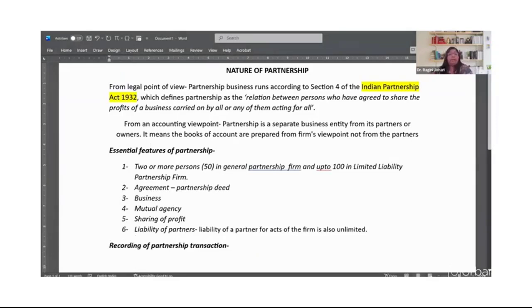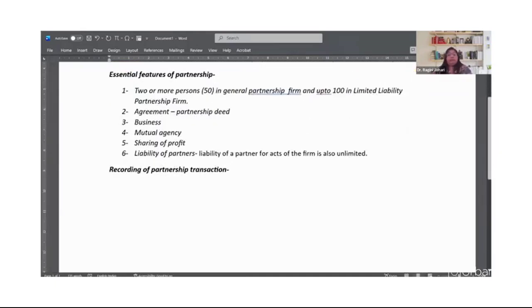Okay. So, as I said, it's a business, and being a business entity, all the principles of accounting are applicable on this business as well. Thus, all the transactions are recorded according to the principle of double entry system. That is point number one.